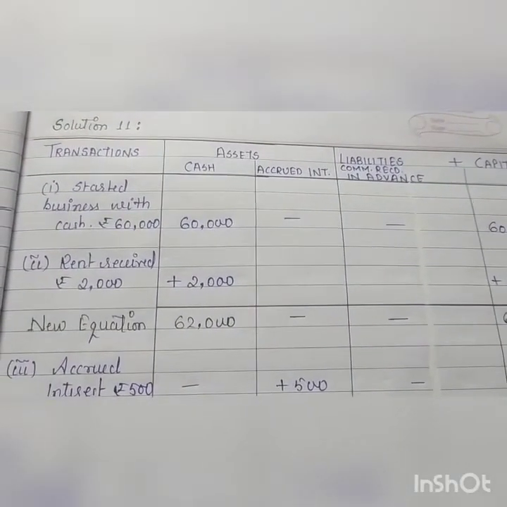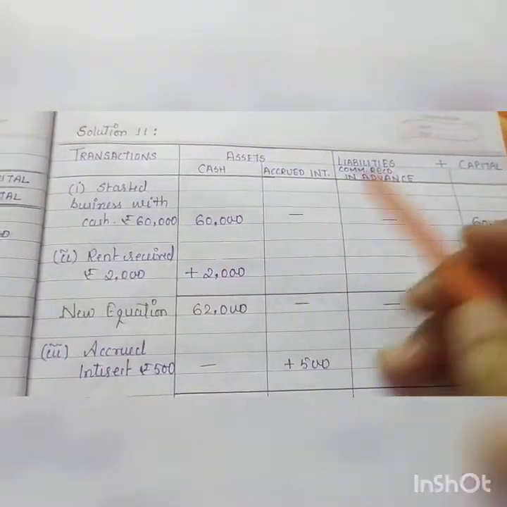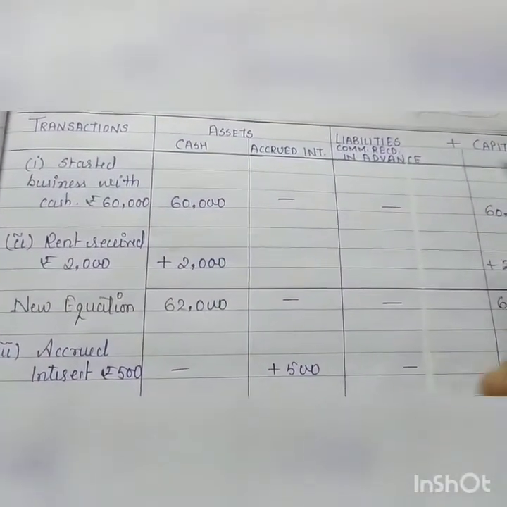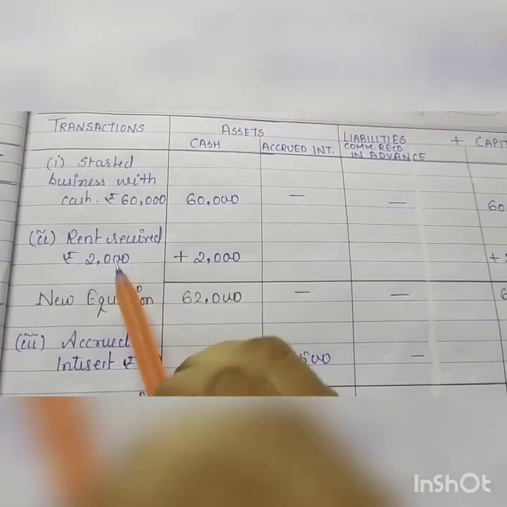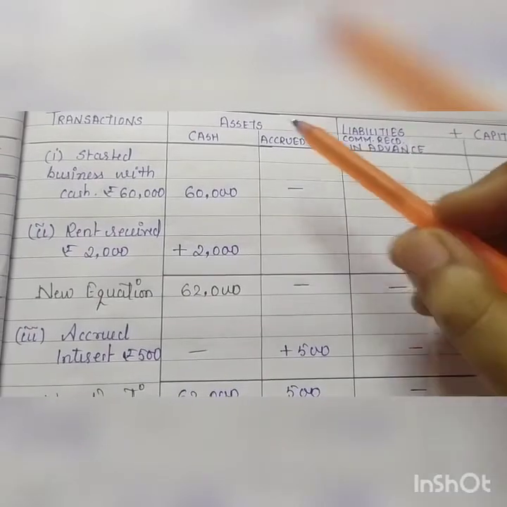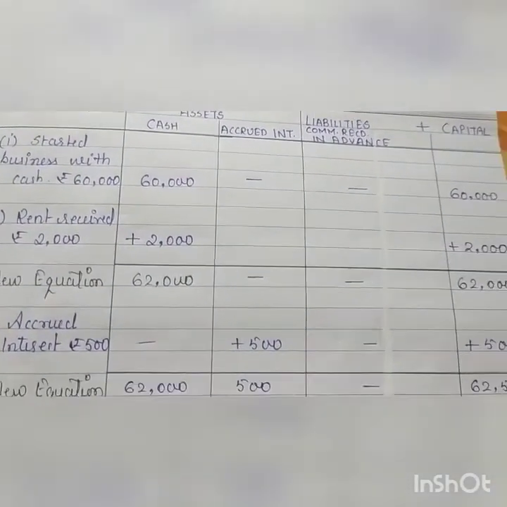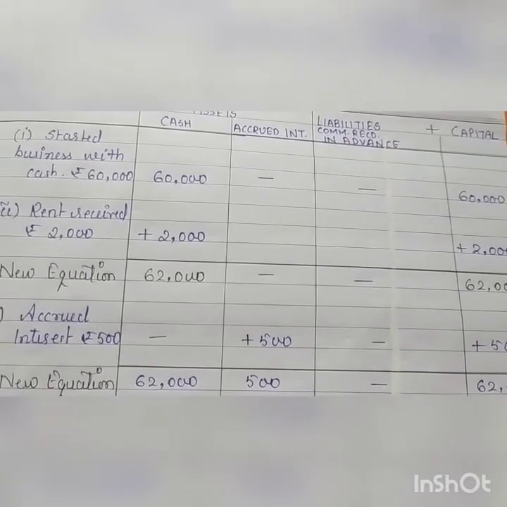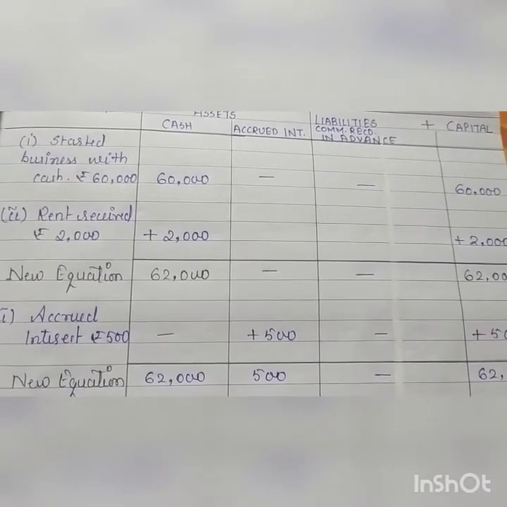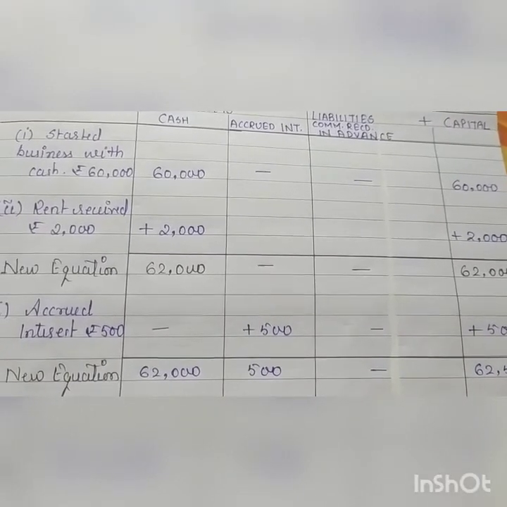First transaction, started business with cash rupees 60,000, added in cash and in capital. Second, rent received rupees 2,000. This is your general income. Alright, you will add this amount in your cash as well as in your capital. New equation, 62,000 is your cash balance and same amount as your capital.